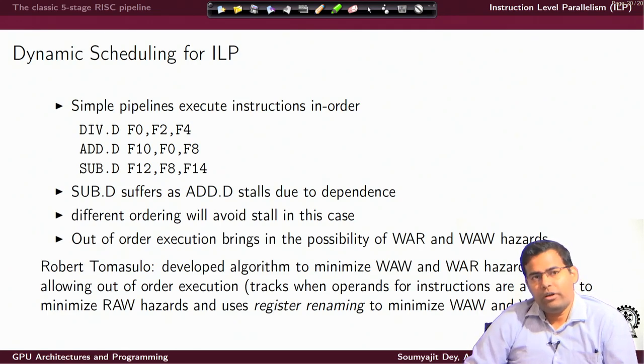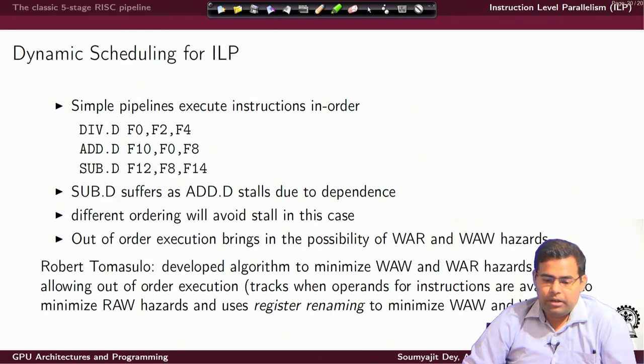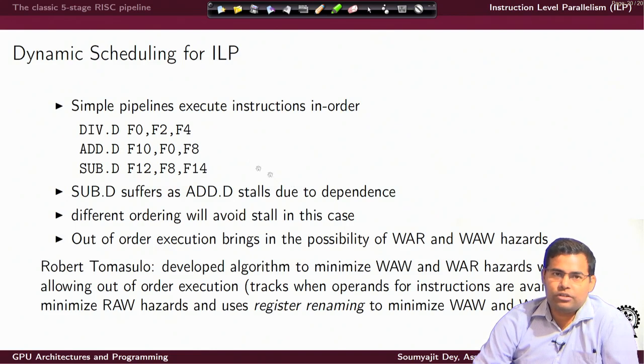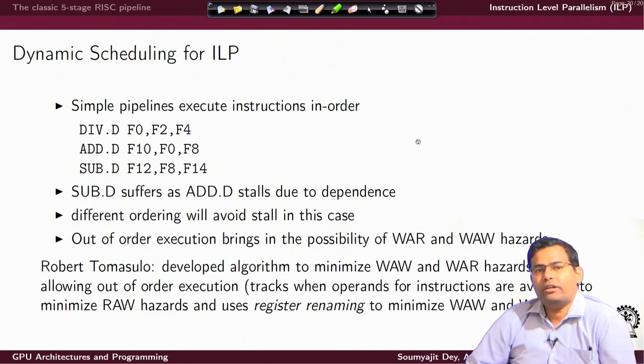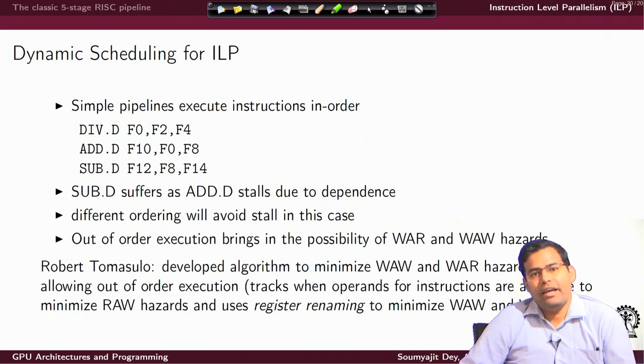Now, the next important topic for us is the issue of dynamic scheduling for instruction level parallelism. What is that? We know that simple pipelines execute instructions in order, like I have this sequence of instructions: divide for double type, add, sub and so on. Now, look at the operands here, from which it is easy to see that the subtract instruction will suffer unnecessarily as the add instruction gets stalled due to dependence.